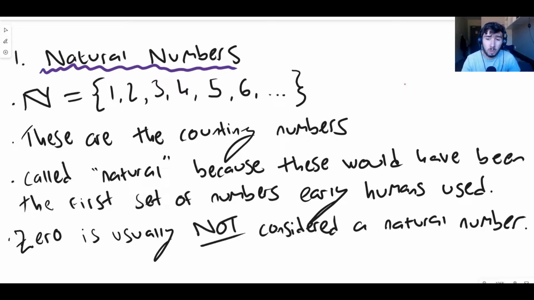Some people consider 0 to be a natural number. Conventionally, it is not considered to be a natural number. Assume that it is not if it's not specified, but it should be specified. If you're dealing with a question or some sort of problem or statement, and it talks about natural numbers, hopefully it will specify whether it includes 0 or not, but normally it does not. Because when you count things, you don't go 0, 1, 2, you just go 1, 2, 3, right? You don't include 0 in the natural numbers conventionally. Some people do, so just look out for it, but in general, people don't. These are natural numbers, and they are the most basic forms of numbers.